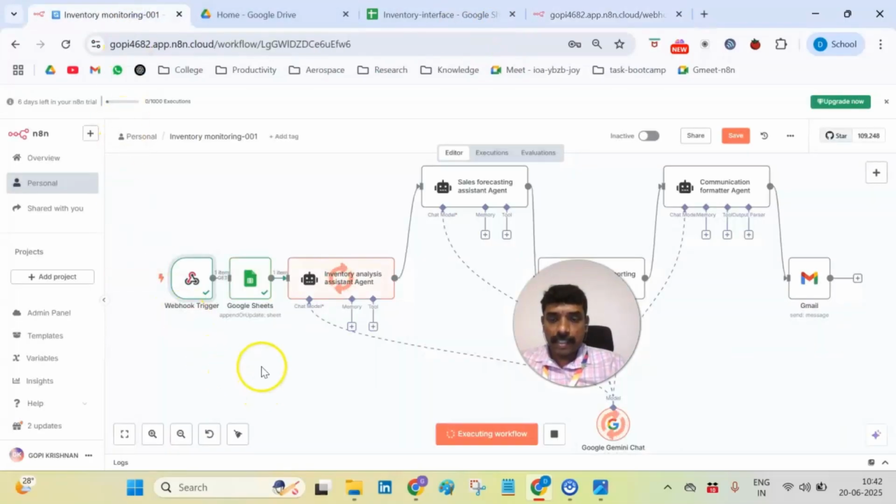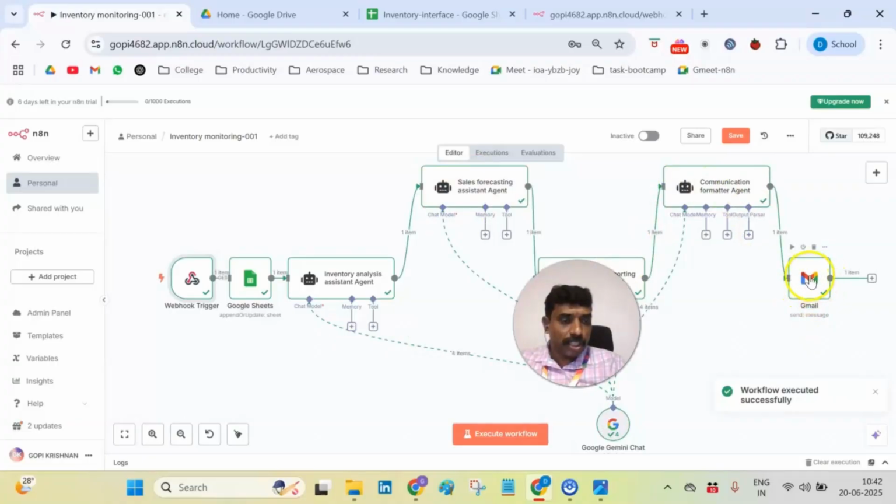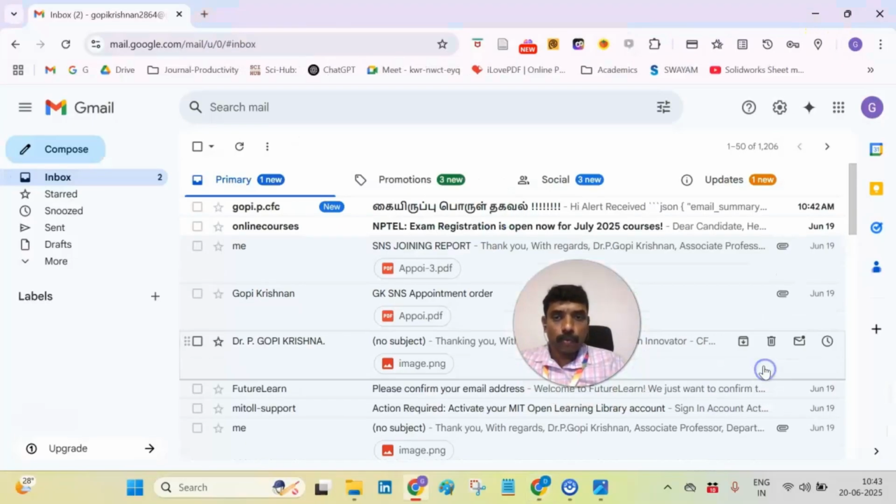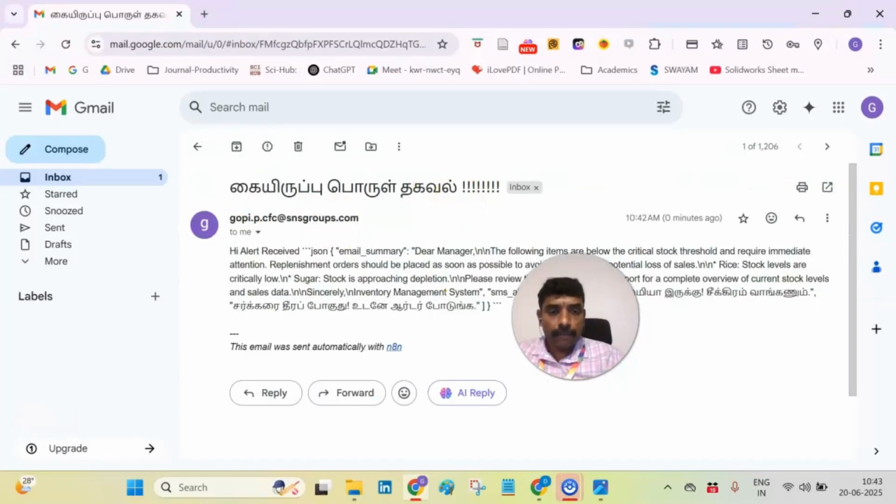So what happens here is that you can see the dynamic rotation of each and every node here, which says that this workflow is working and the process is on. Now it moves to the Gmail last node and the workflow is executed successfully, right? And you can see the outputs here. I can go to one of my mails and this is going to be the output I have received.